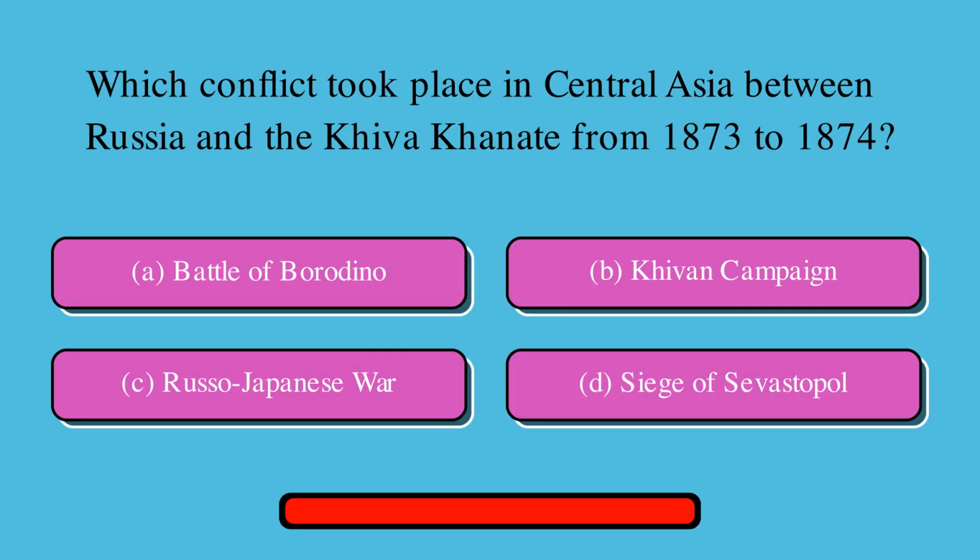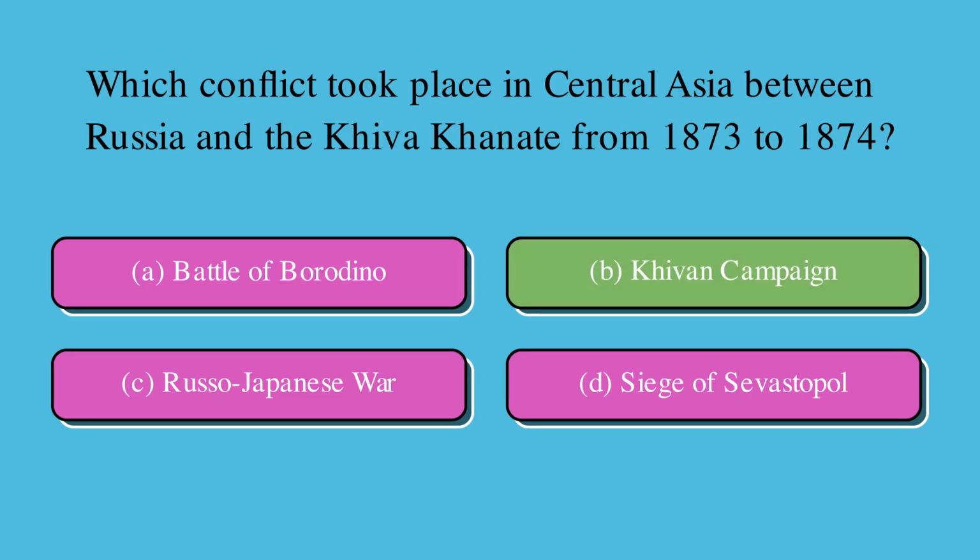Which conflict took place in Central Asia between Russia and the Khiva Khanate from 1873 to 1874? A. Battle of Borodino, or B. Kievan Campaign, or C. Russo-Japanese War, or D. Siege of Sevastopol? Correct answer is B, Kievan Campaign.